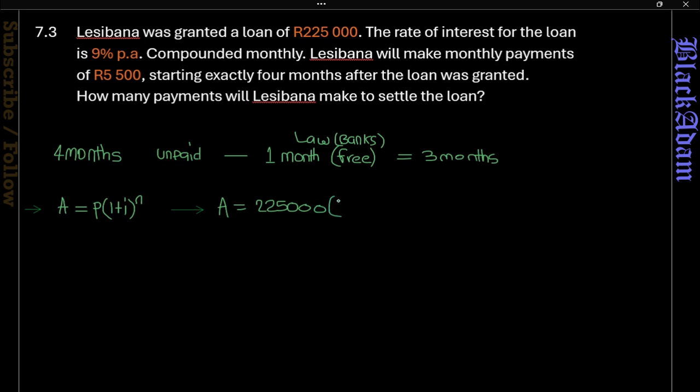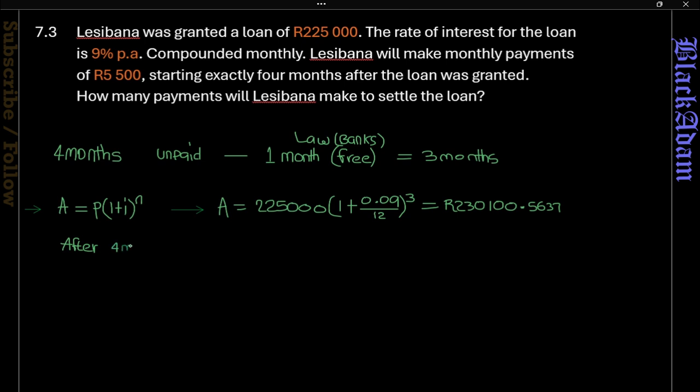225,000 accumulating interest for 3 months. So that's 0.09 over 12 to the power 3, and that when simplified gives us 230,100 rand and 56 cents. So we put all the information there since it's not our final answer.